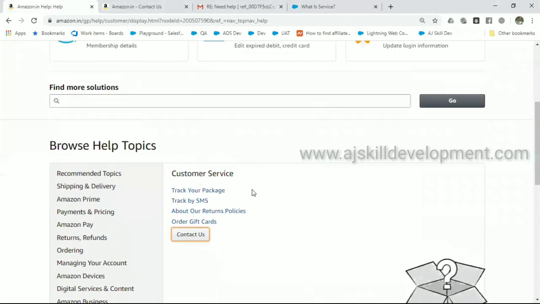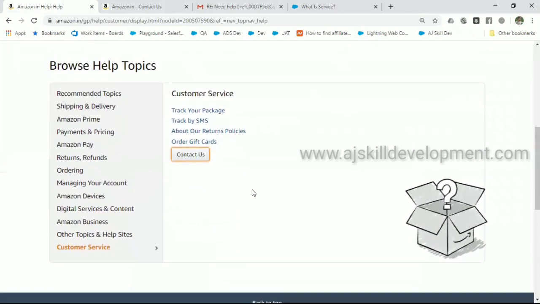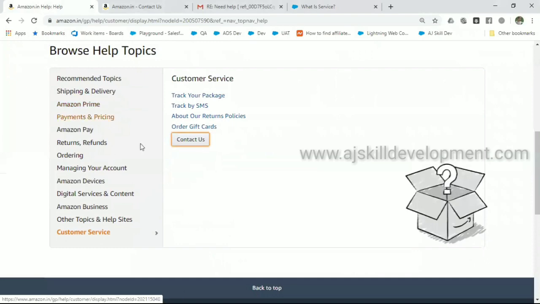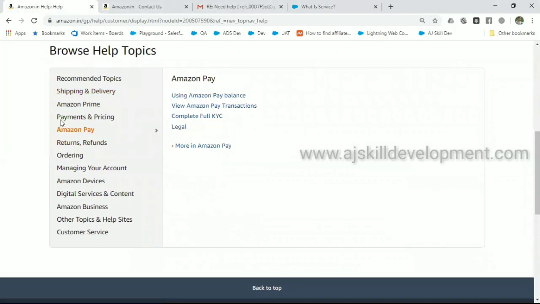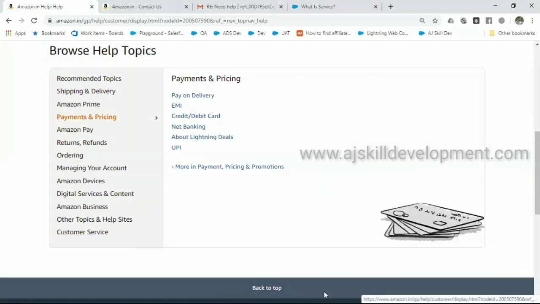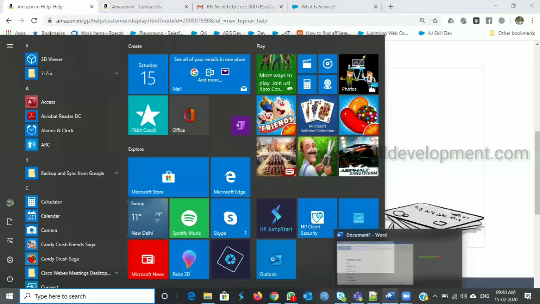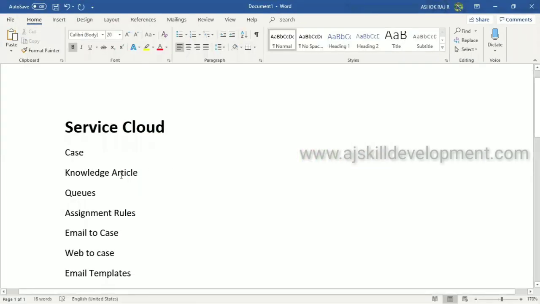There is an option called browse help topics here, which in Salesforce we call knowledge articles. This knowledge article will help the customer care representative handle customers effectively.